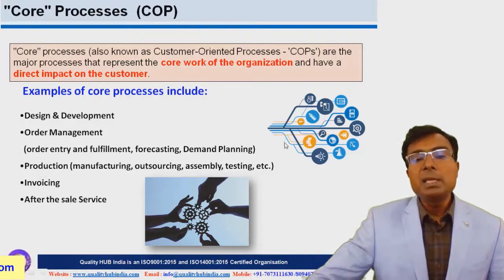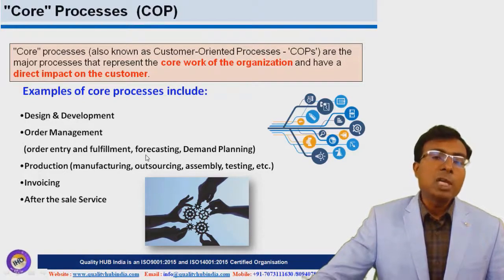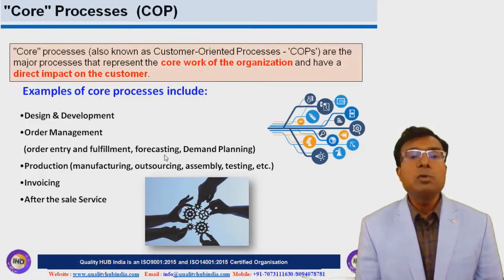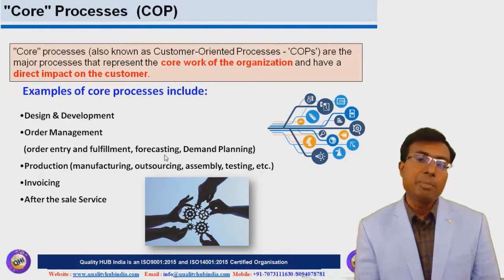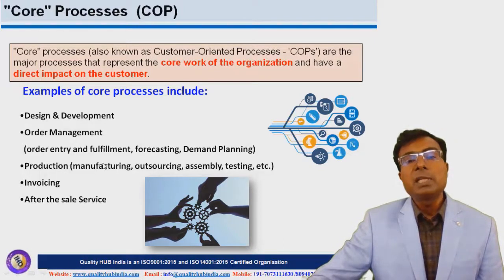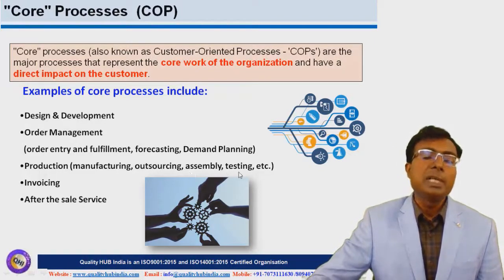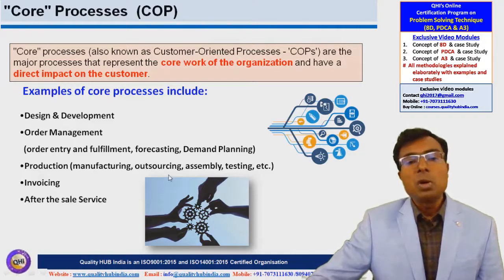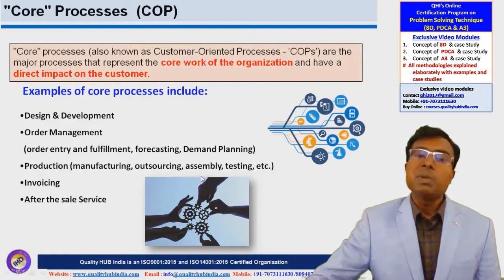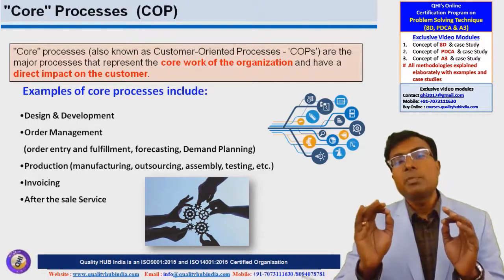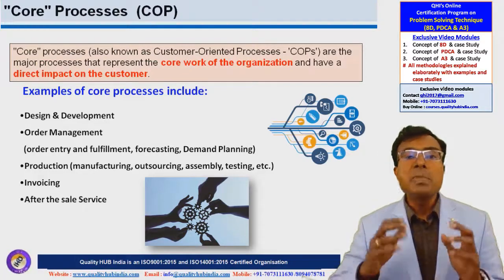So if we don't manage the demand planning properly, our customer would be impacted. If we don't manage forecasting properly, delivery could be a failure, the customer's line could be impacted and the customer would be directly impacted. In the same way, if we talk about production or manufacturing, outsourcing or assembly or testing activity, these are all directly related to the customer, and if anything goes wrong in any of these processes, the customer is directly going to get impacted.